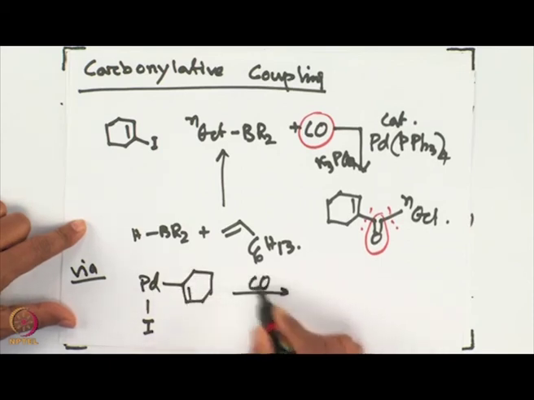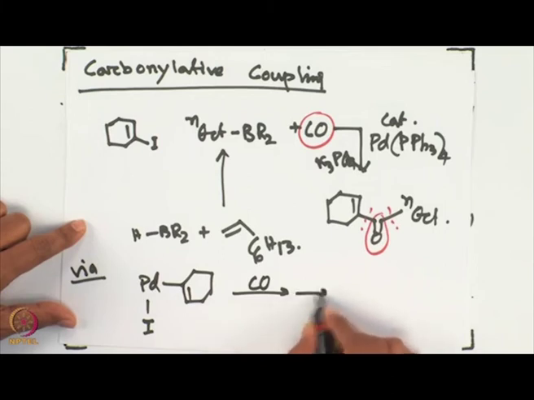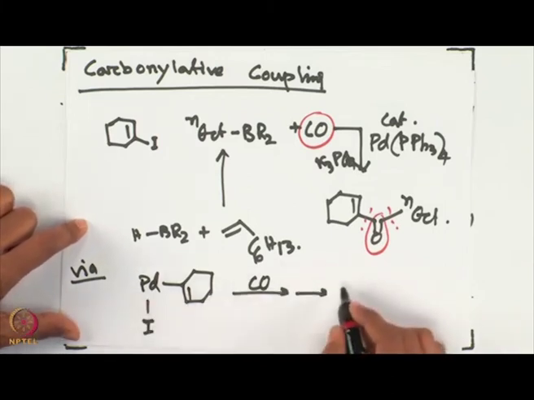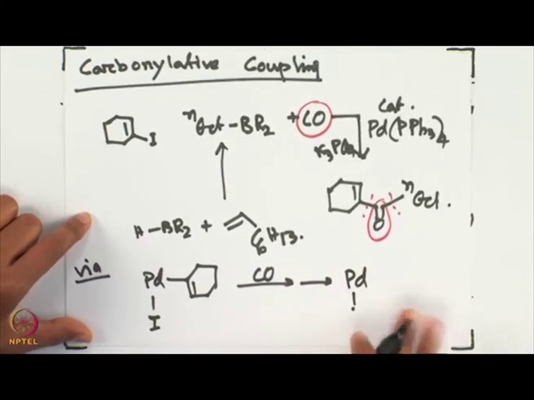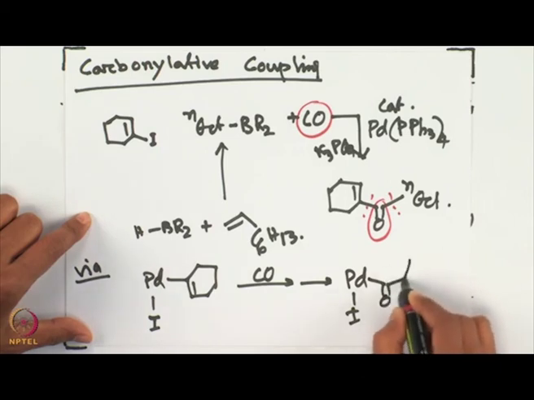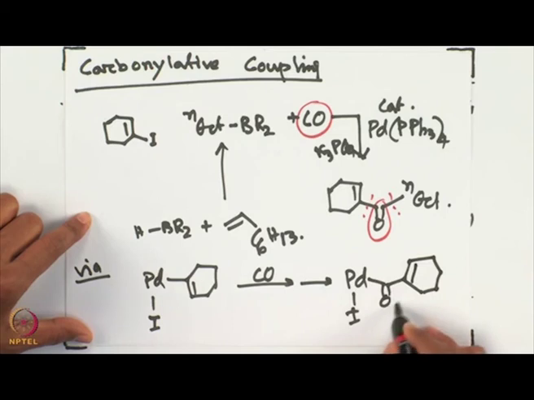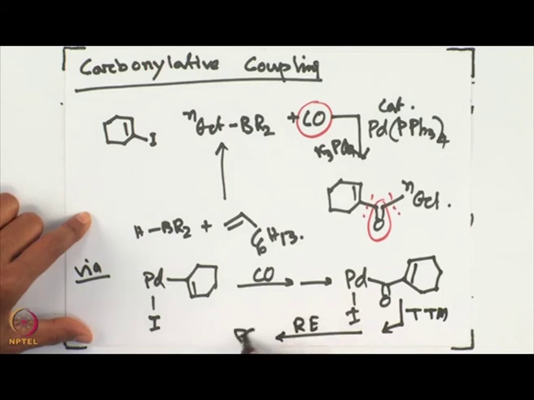Of course, you have reacted CO. What you get first is CO coordination with the palladium, and eventually you will get palladium iodo with a CO in there, from where you will get transmetallation and reductive elimination to give you the product.